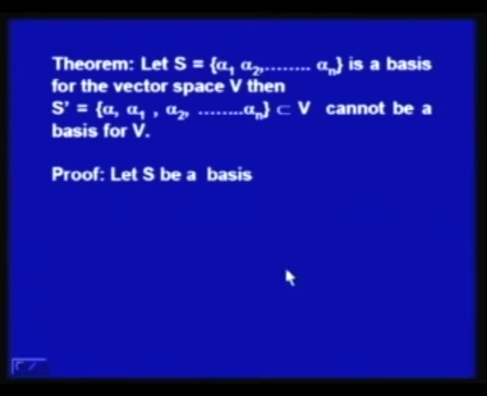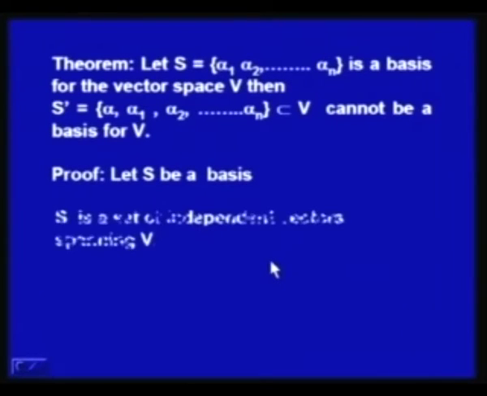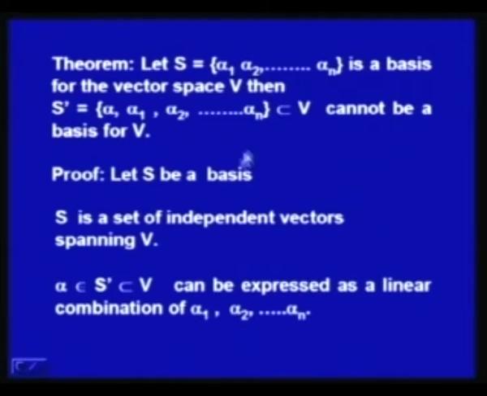Now, to prove this, let S be a basis. So, it has to be a set of independent vectors spanning V, that is the definition of basis. And let us say we have another vector alpha which belongs to S dash. Since alpha also belongs to V, S dash being a subset of V, alpha can be expressed as a linear combination of alpha 1, alpha 2, ..., alpha n.